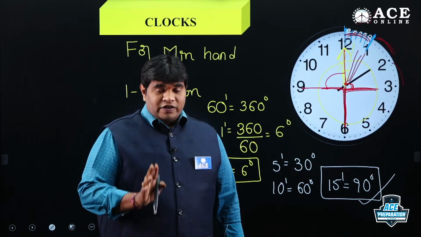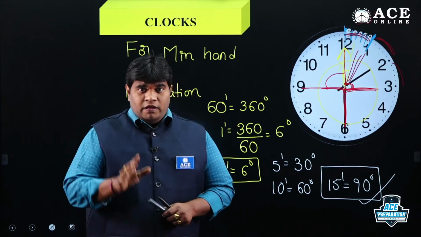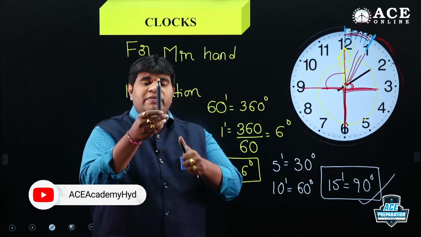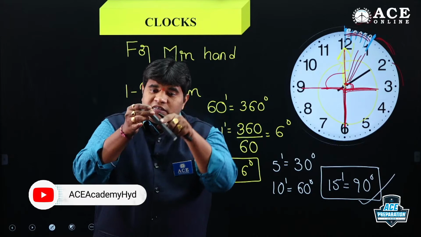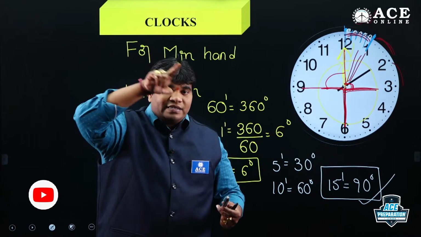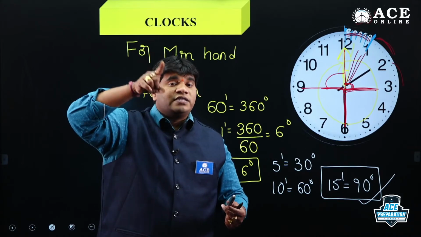Okay students and friends, once again for confirmation, observe all of you. Minute hand, hour hand, whatever it may be. The minute hand starts from 12, 1 rotation completed. 1 rotation completed means 1 circle completed. So exactly 60 minutes completed, 1 hour. It completed 1 rotation, which means 360 degrees.